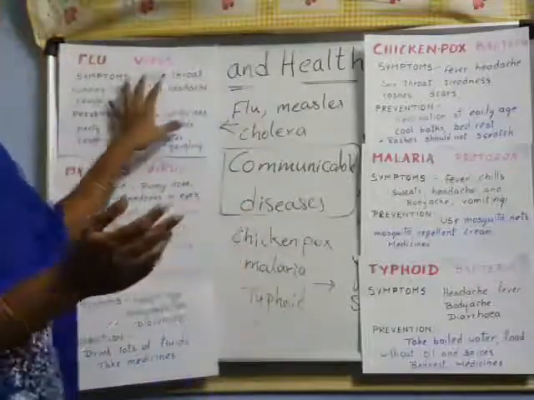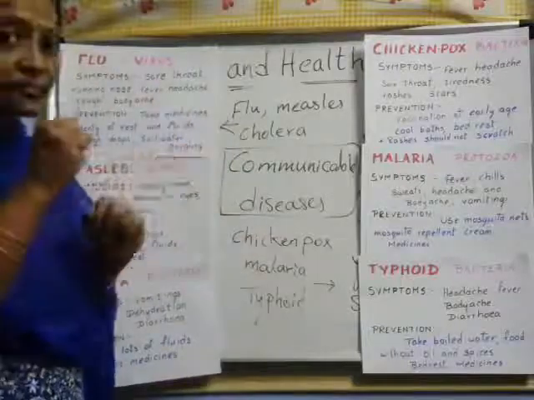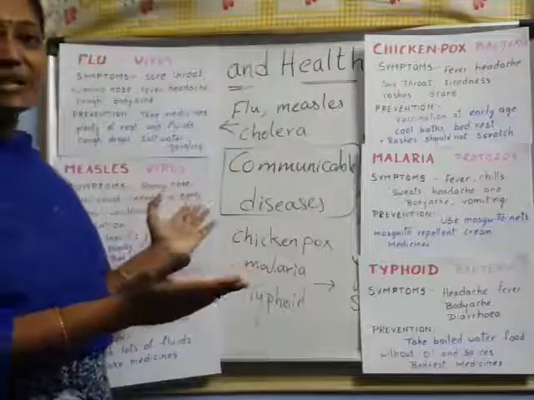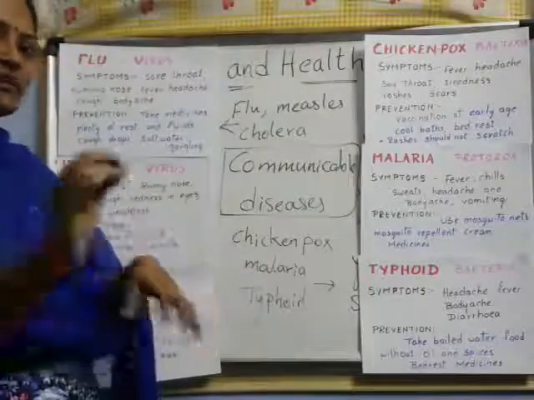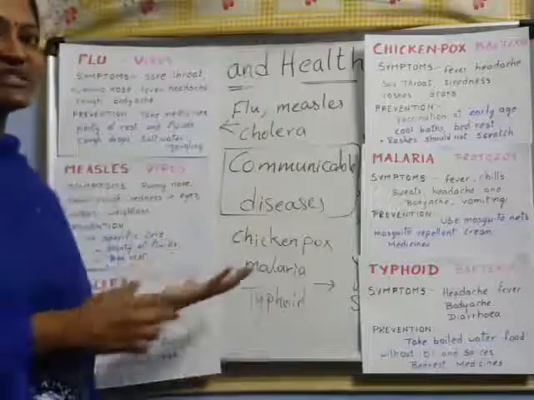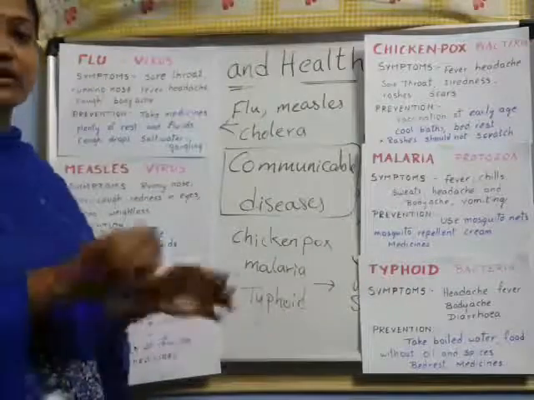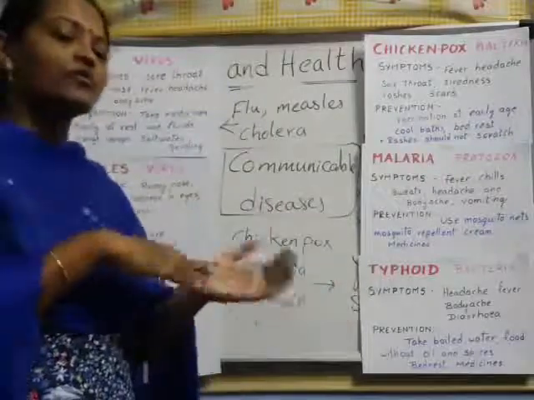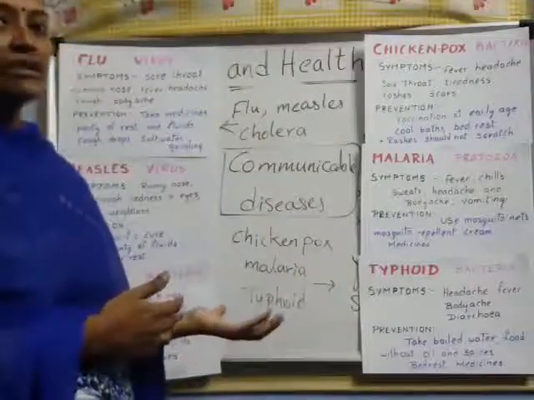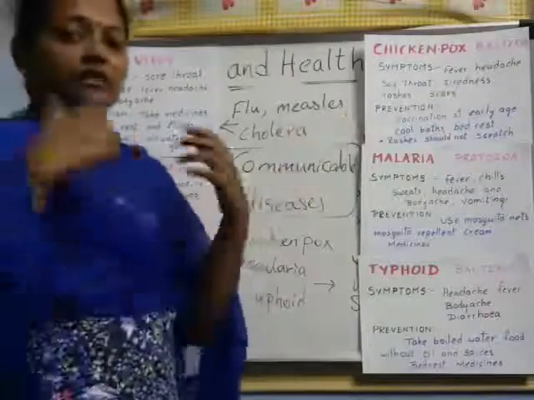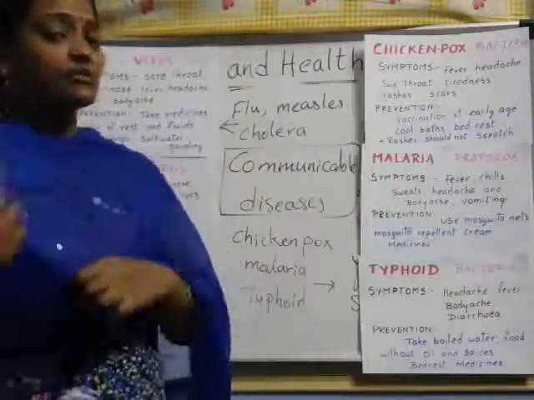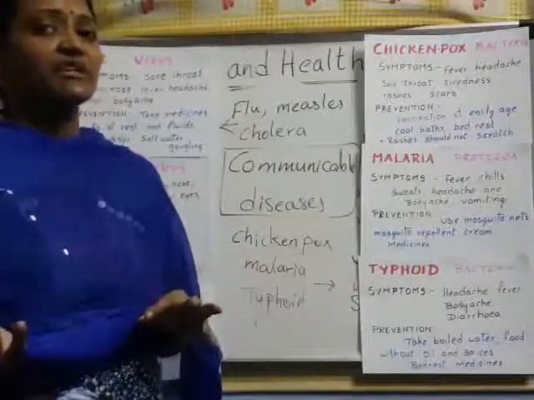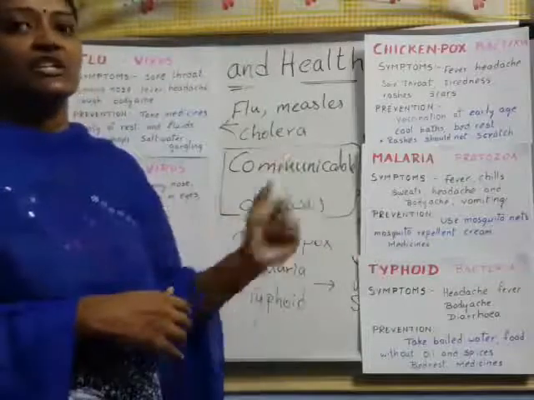Here, the virus spreads from one person to another by coughing, in the air, contaminated air. In measles also, it is the same. When that small boy touches another person, then measles occurs. And cholera also spreads through contaminated food and water, so if another person takes the same water, then he gets cholera. Got it? And chickenpox also: if a healthy person touches the clothes or anything the infected person has touched, then they get chickenpox too.